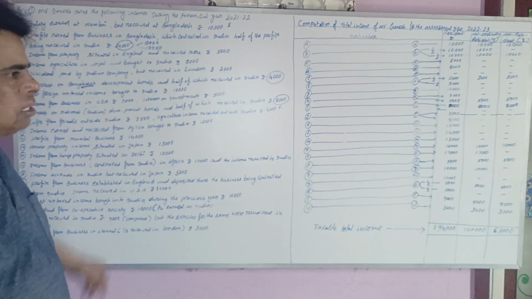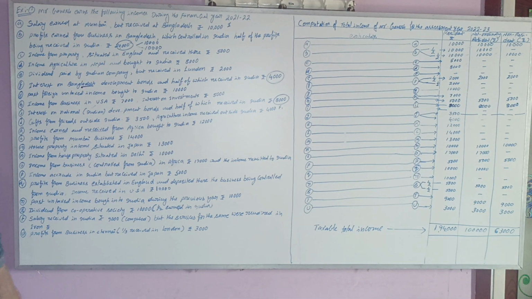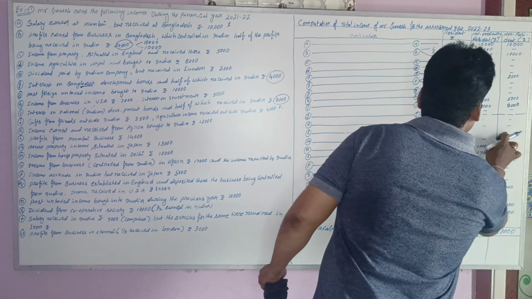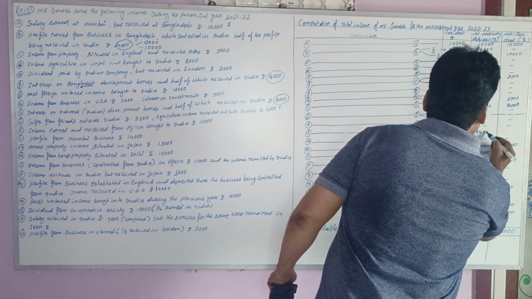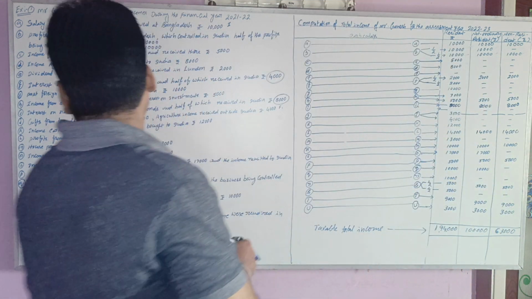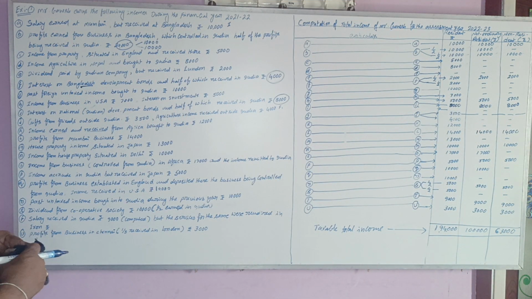The point is taxable for all. 14,000 means this is Indian income. Profit from Mumbai business is Indian income, taxable for all persons.